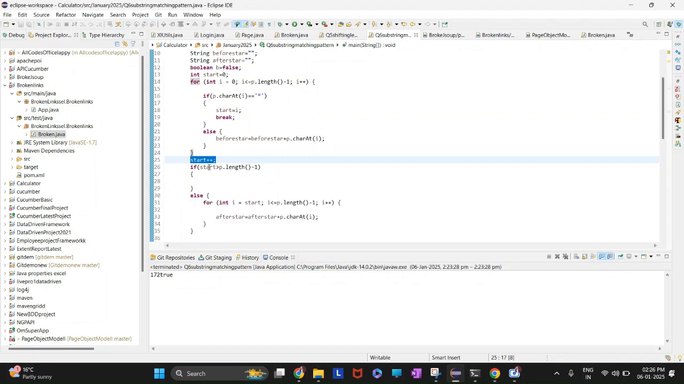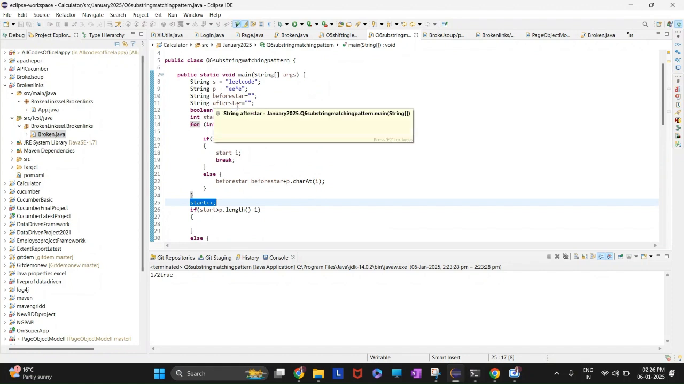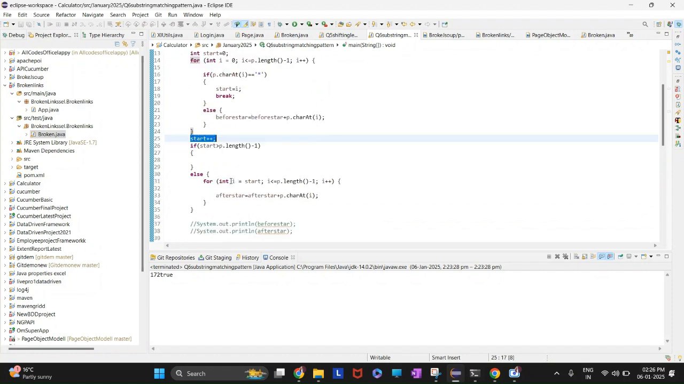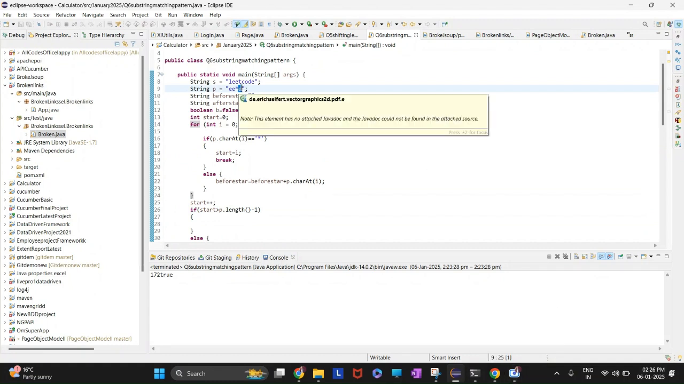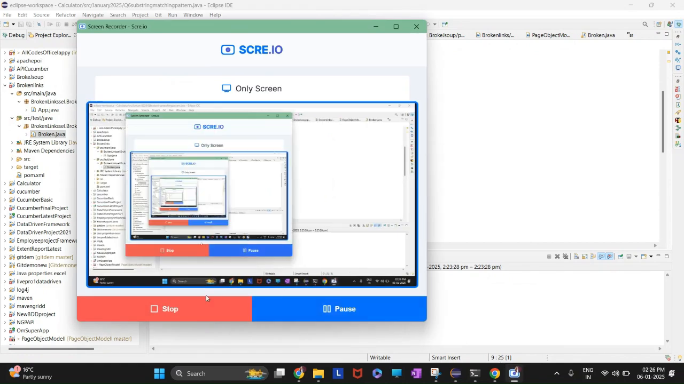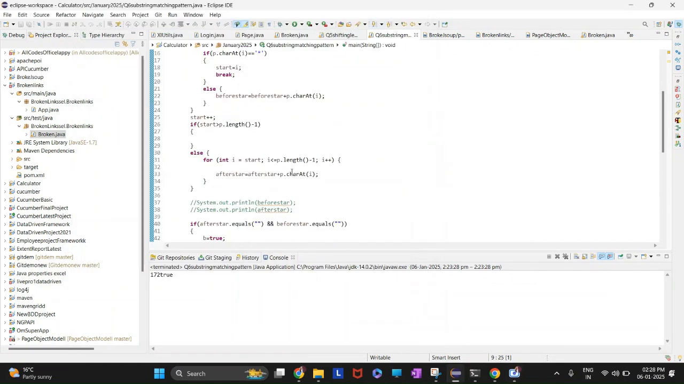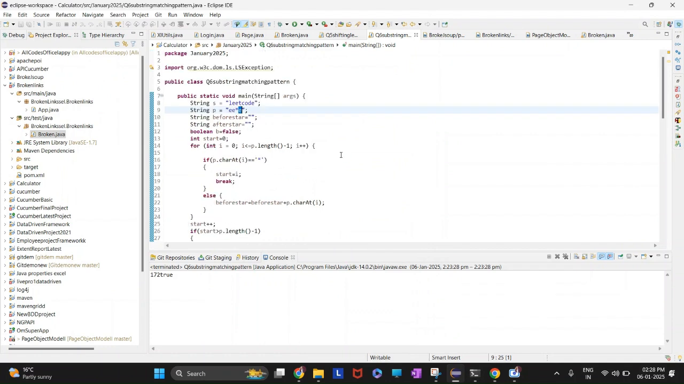If after star is greater than the p dot length, then after star will remain empty. There is no benefit of iterating the loop. Otherwise, the start will be here, and if the start is greater than the star, I will iterate the loop. After the star, I will start appending all the characters into the after star string.